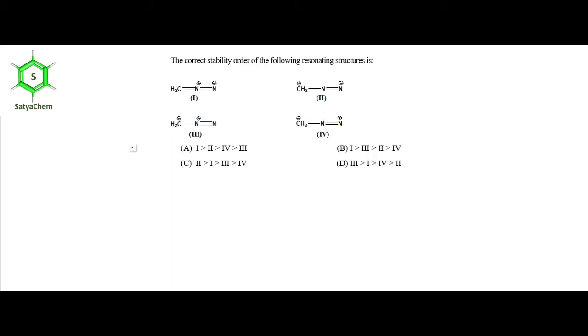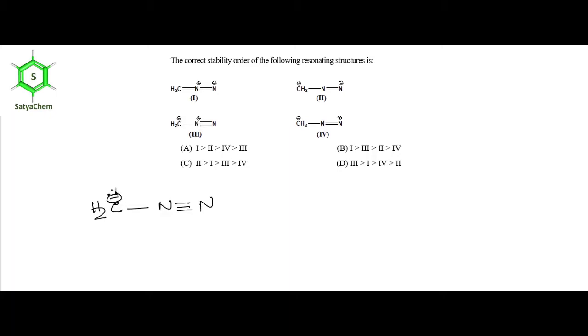Okay. So here I am to start with structure 3, H2C single bond N triple bond N. Here in the question the non-bonded electrons are not mentioned, so actually here I am to indicate the non-bonded electron.